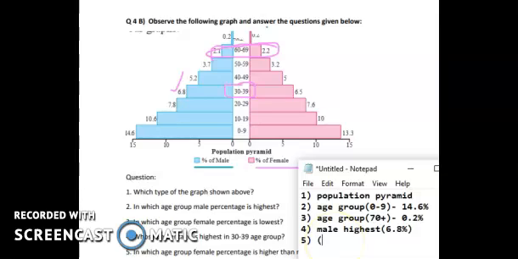So in the age group of 60 to 69, the female population is high, that is 2.2%. Okay, so this is the answer for question number 4, B's graph.